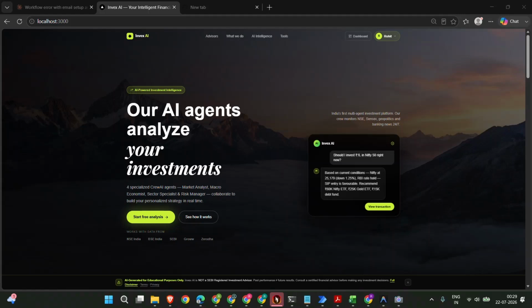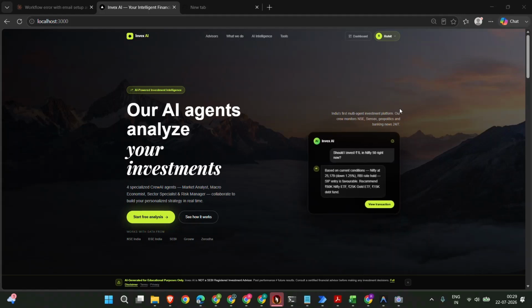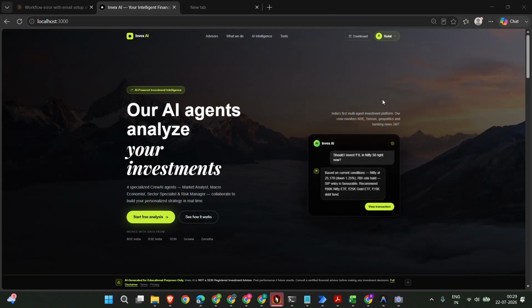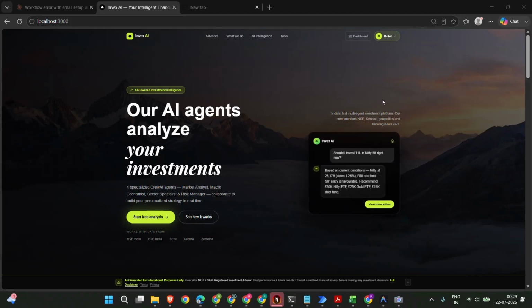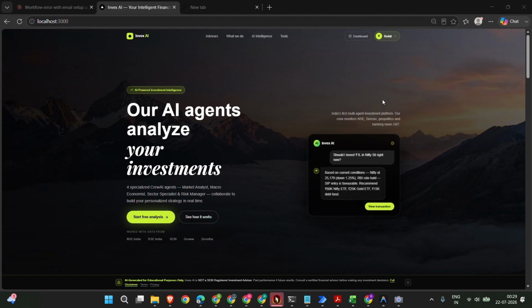I'm Rohit, and this is Invex, an AI-native financial intelligence platform I built to solve one problem. Retail investors get generic advice, not advice tied to their actual holdings in real time. So when news actually changes something, Invex is a 12-agent system, not a chatbot pretending to know finance, but specialized agents for market analysis, risk and macro trends, and portfolio-specific news impact.